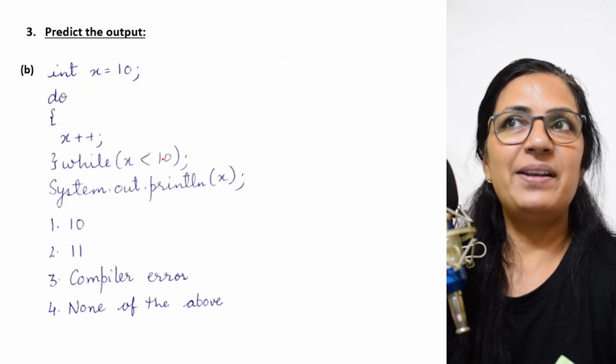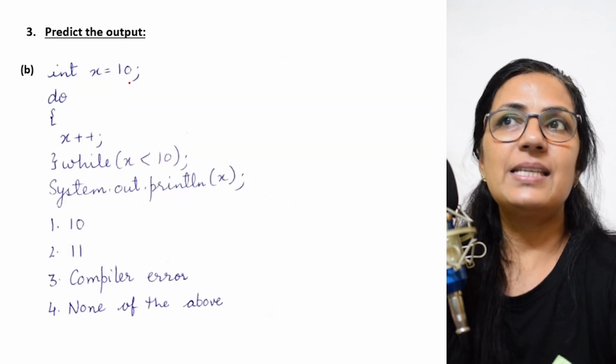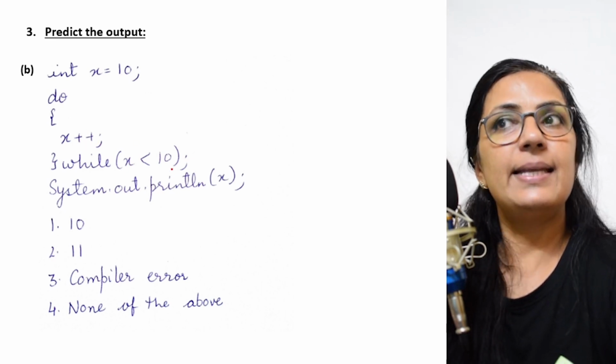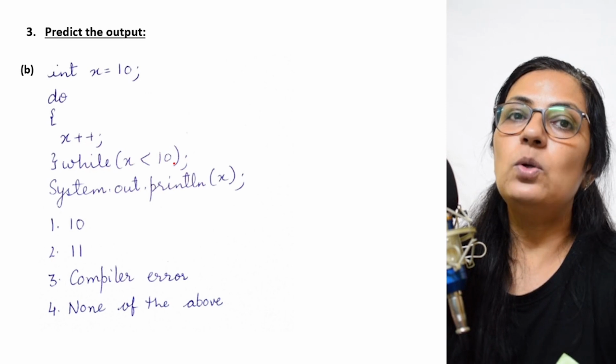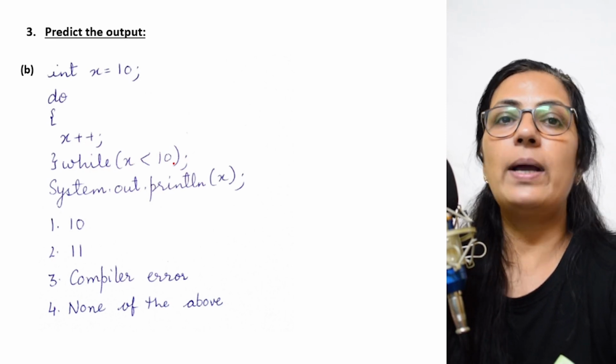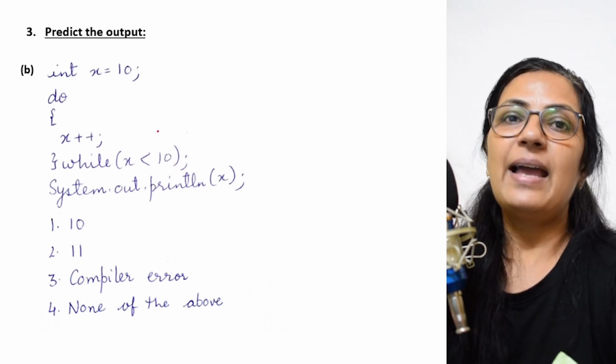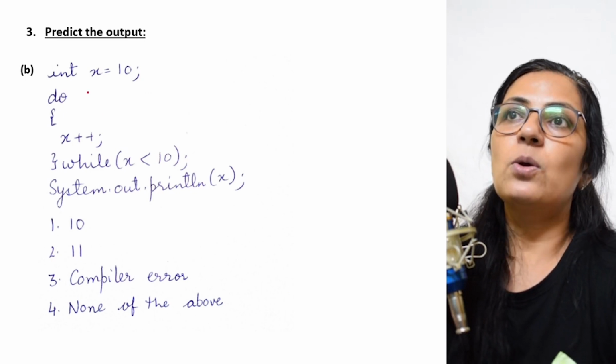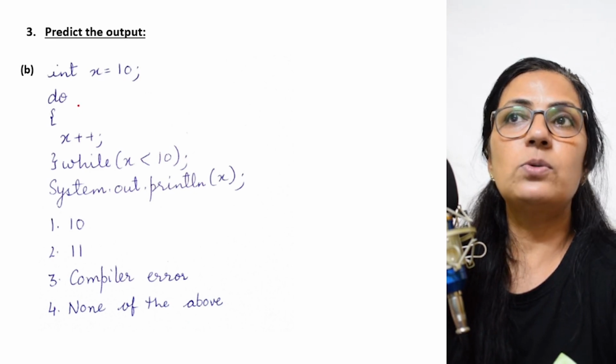The second part of predict the output is int x equals 10, do x plus plus while x is less than 10. Children, here a do while loop is used, and you know do while is an exit controlled loop. That means at the time of exiting from the loop, the condition is checked. So here when we solve it, x equals 10, do.